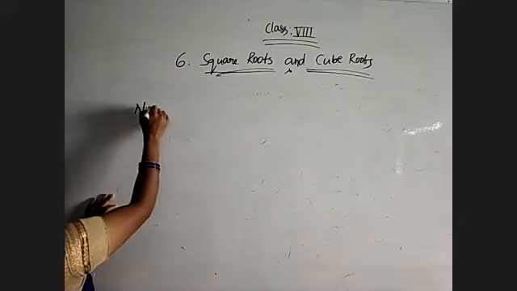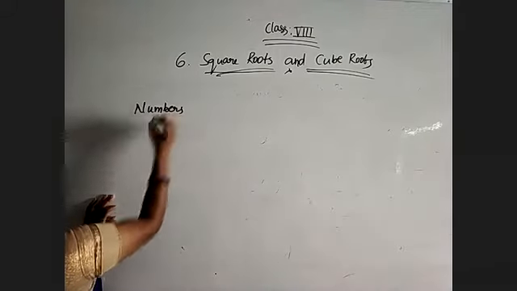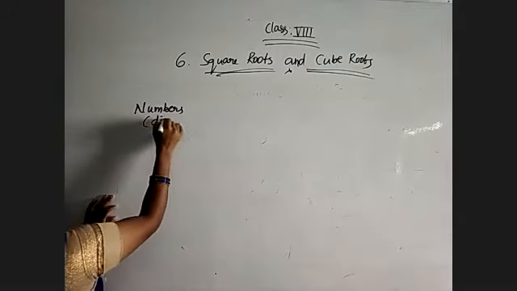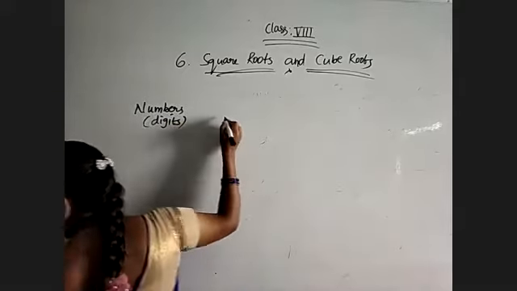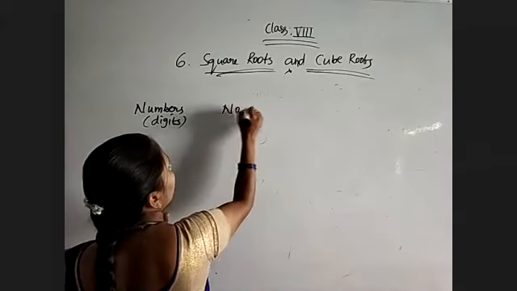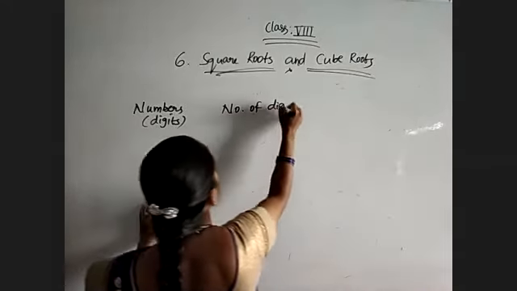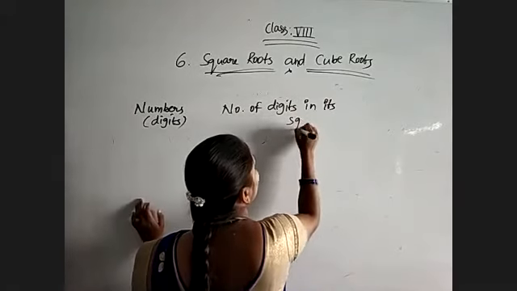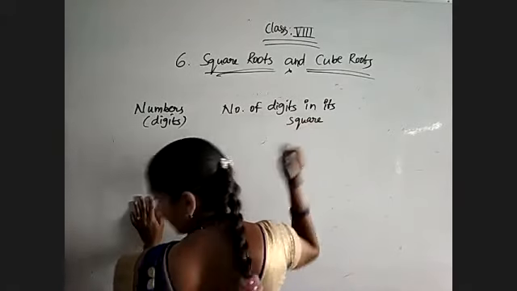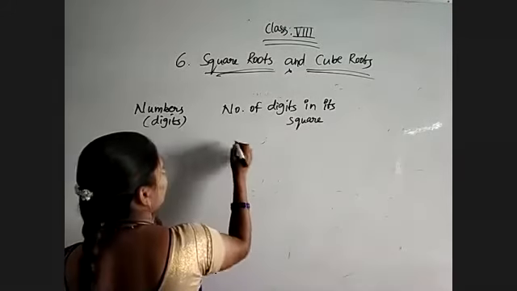So observe the numbers with the digits. How many number of digits are there, and number of digits in its square, minimum and maximum.